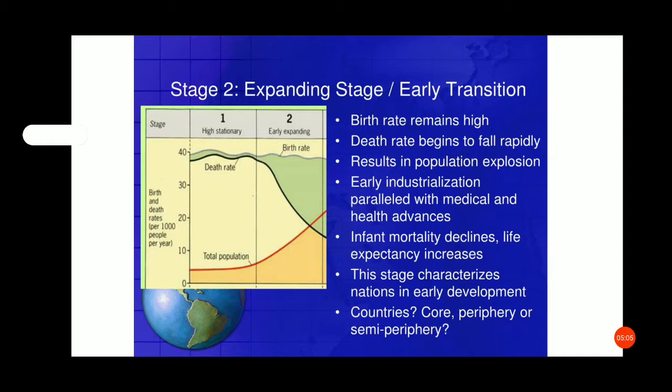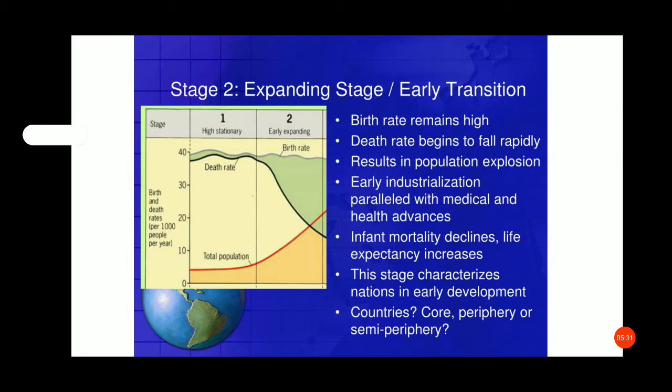We can explain these stages using different graphs. The second stage, the expanding stage, is known as early transition. Birth rate remains high, death rate begins to fall rapidly, resulting in population explosion.